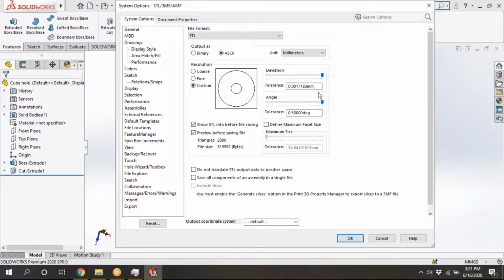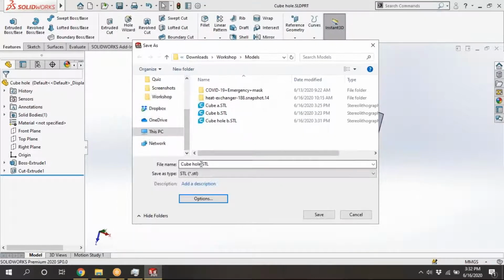Thank you. Now we can save it in ASCII also. As I already said, the number of triangles won't change. File size will be changing. Cube hole A, A means ASCII.